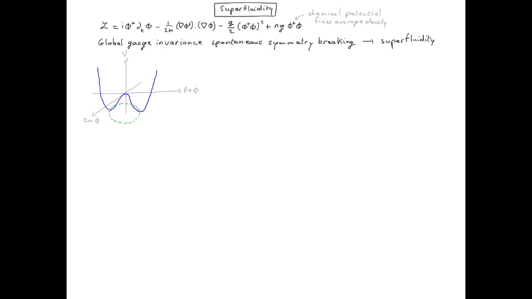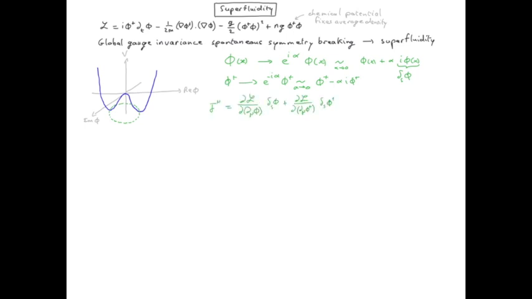So let's work out what is a conserved Noether's charge associated with global gauge transformation. We consider an infinitesimal transformation. Because there are two fields, phi and phi dagger, there are two terms appearing in the expression for the conserved current. And the conserved charge is the space integral of the time-like component of the conserved current. The second term does not contribute because we have no time derivative of phi dagger in the Lagrangian.